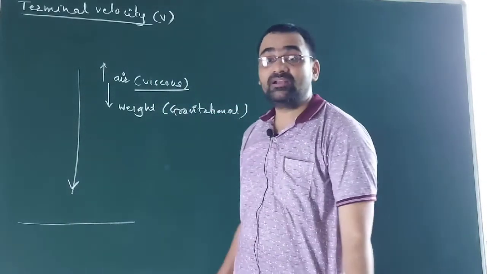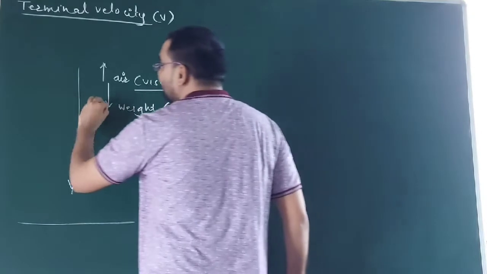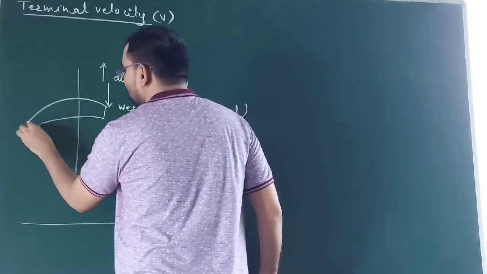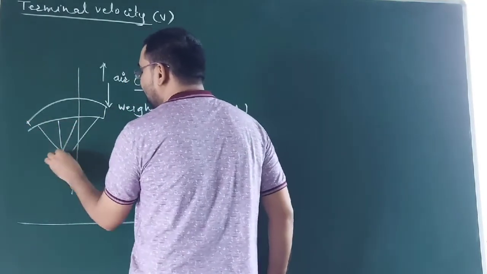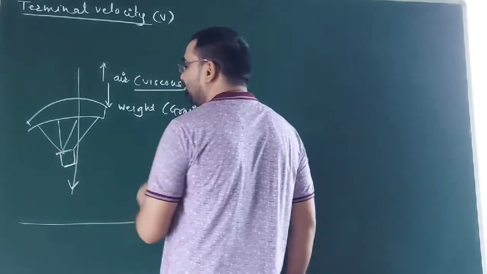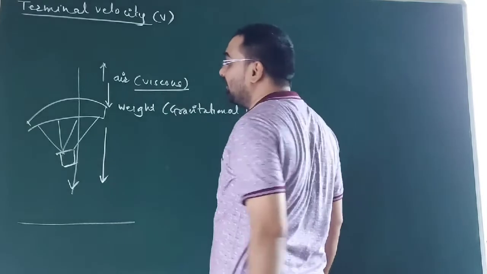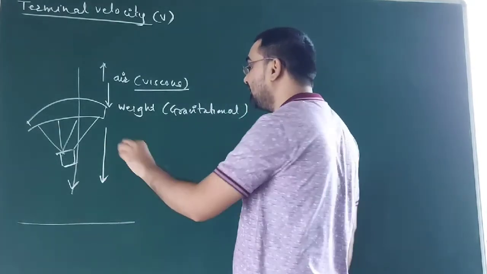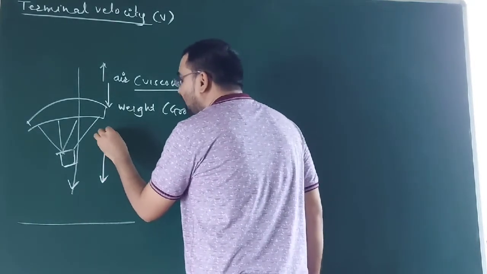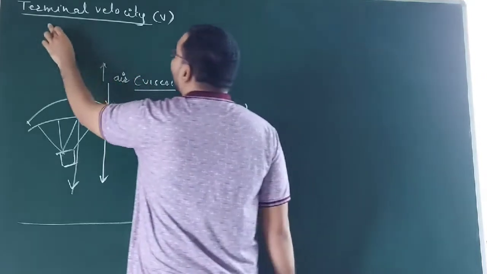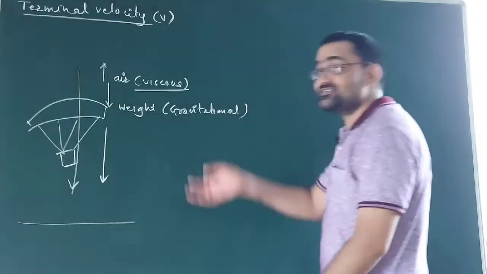Okay, but in the middle, suppose he opened the parachute. He opened the parachute and he hangs somewhere here. Then he will fall down till there also. But what is happening in that case? He has acquired a velocity, which I will call the terminal velocity. So what is terminal velocity?